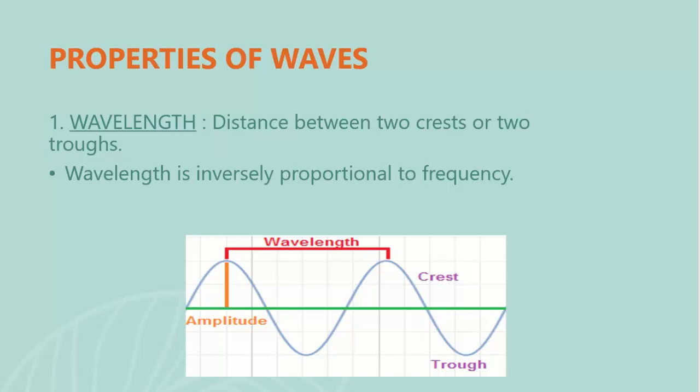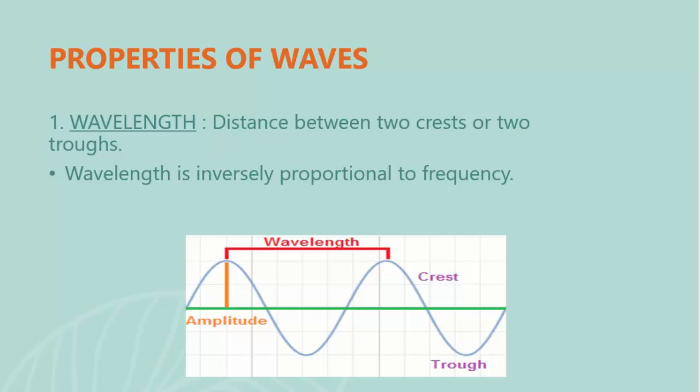As you can see in the picture, the wave is traveling in the sine form. The highest peak of the wave is called the crest, and the lowest peak of the wave is called the trough.